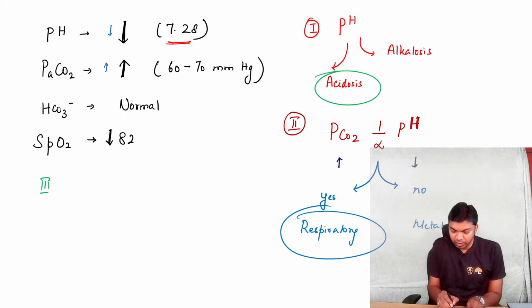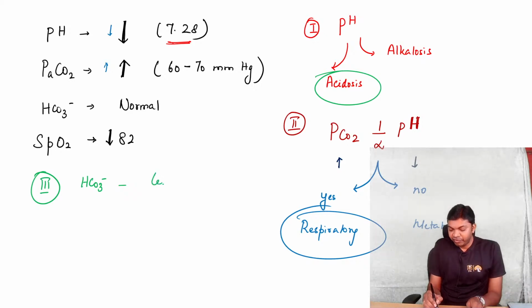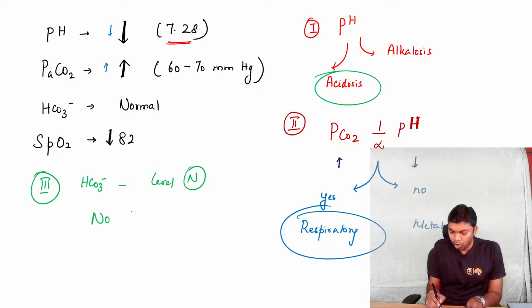Look at step 3, that is checking for bicarbonate levels. Now, bicarbonate levels are perfectly normal, which means there is no compensation. There is no compensation.